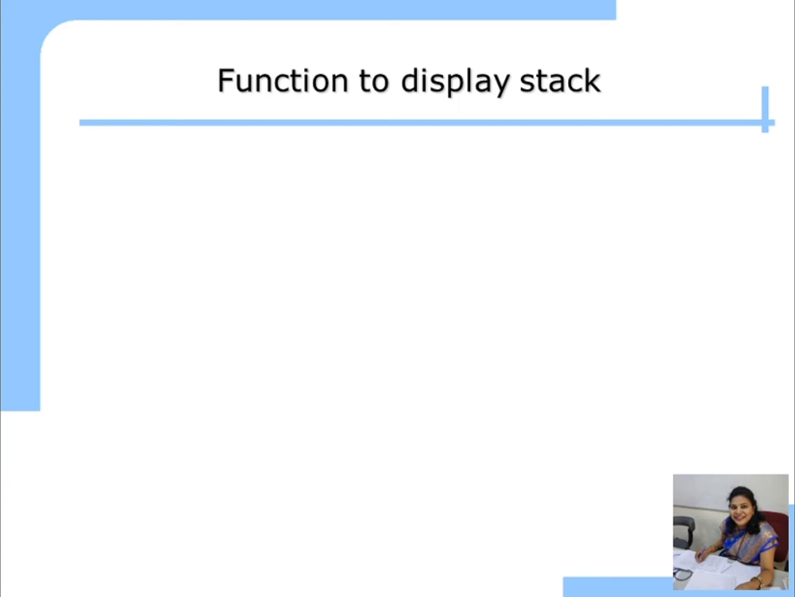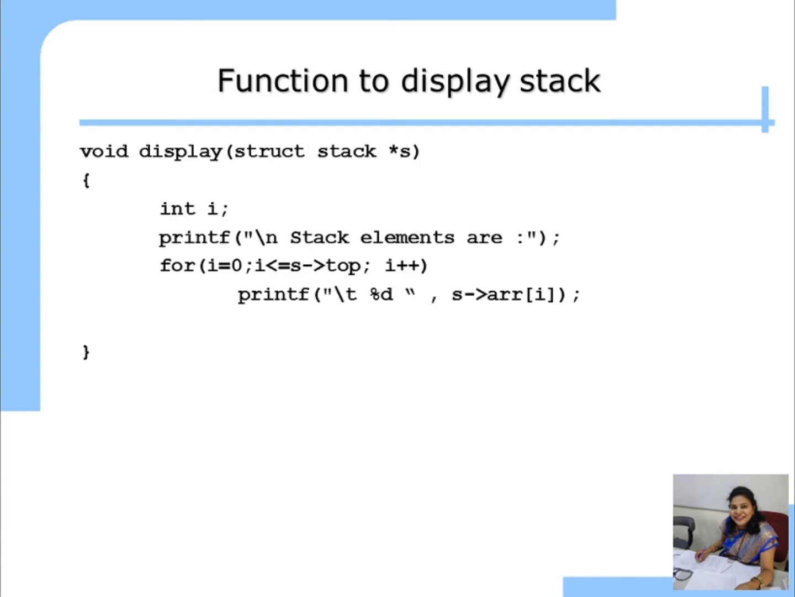But in a stack you have all the elements from 0 to the top position. That's why the for loop is different here. For i is equal to 0, you print the array from 0 to the top position, i less than or equal to top, i plus plus. And this code is the same. So this is the last function on the stack.